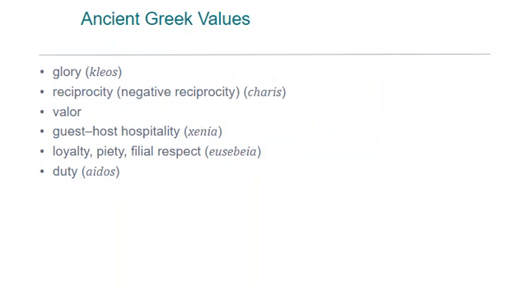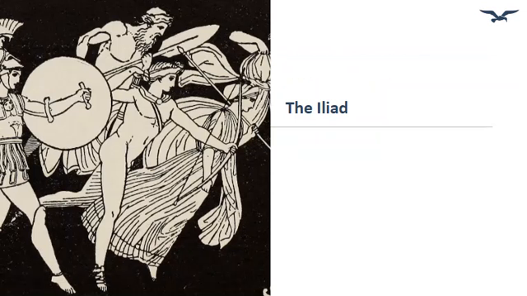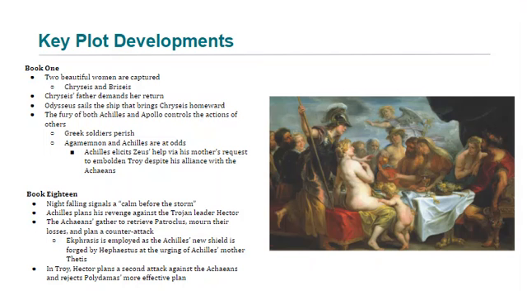Ancient Greek values are woven into epic poems, and these include glory, reciprocity, valor, hospitality, loyalty, and duty. The main narrative of the Iliad takes place when the war is in its 10th year and ends before the capture of the city. Its central focus is not on the conflict between Greeks and Trojans, but on a conflict among Greek commanders. Notably, the entire history of the Trojan War begins with Eris, the goddess of discord, pictured here.